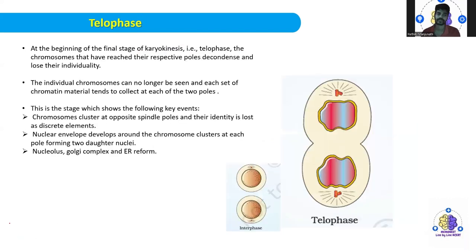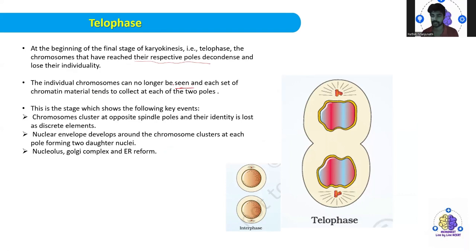Anyhow, then we will be seeing the last phase of the M phase, the telophase. At the beginning of the final stage of the karyokinesis, the telophase, the chromosomes that have reached their respective poles decondense and lose their individuality. The individual chromosomes can no longer be seen.